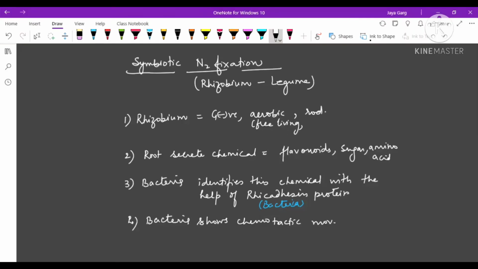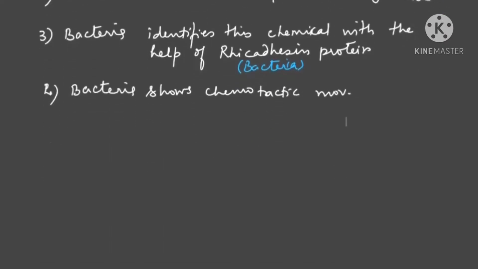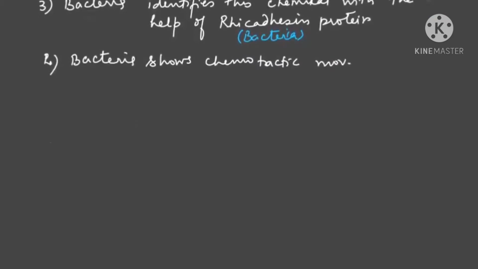Now, next point. Basically see one thing. The bacteria will secrete one chemical, the nod factor. I'm writing nod in short.